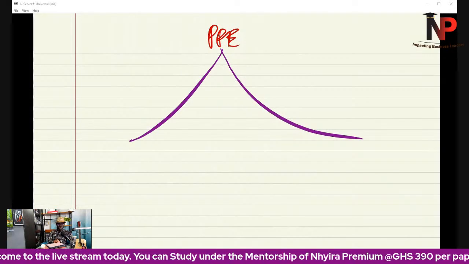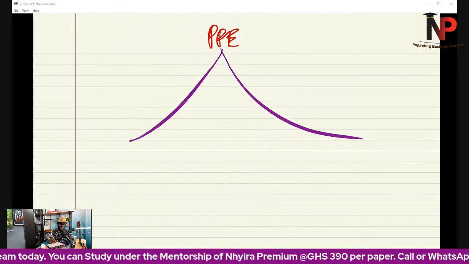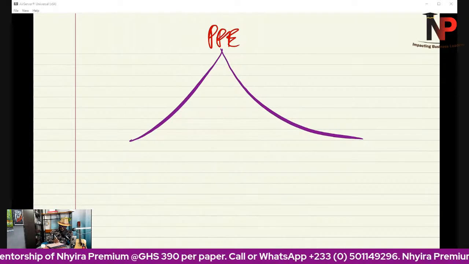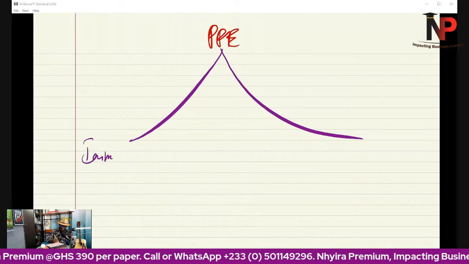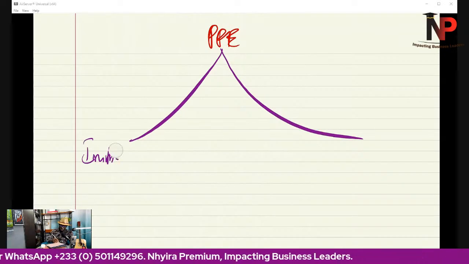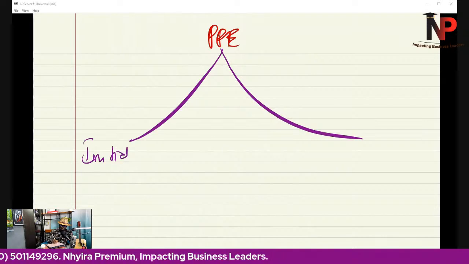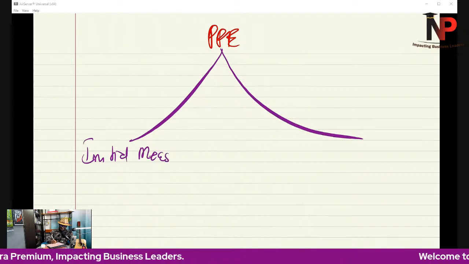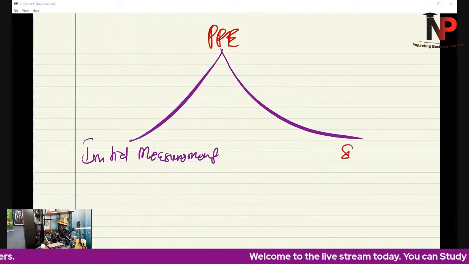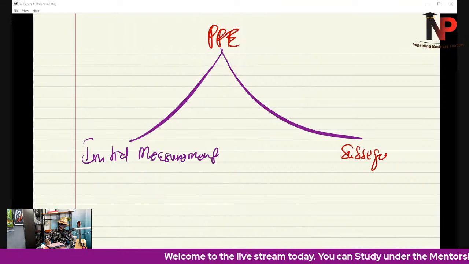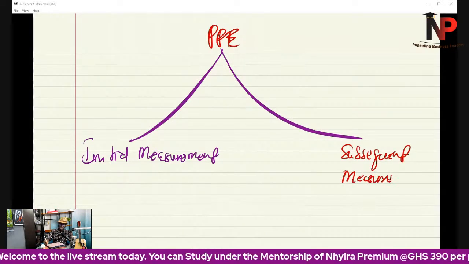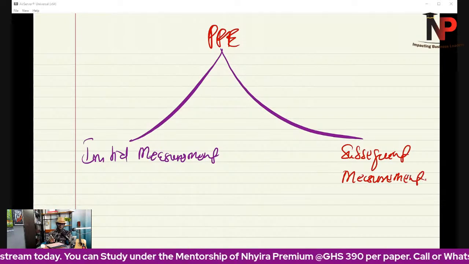The first thing is going to be the issue about initial measurement, and then subsequent measurement.